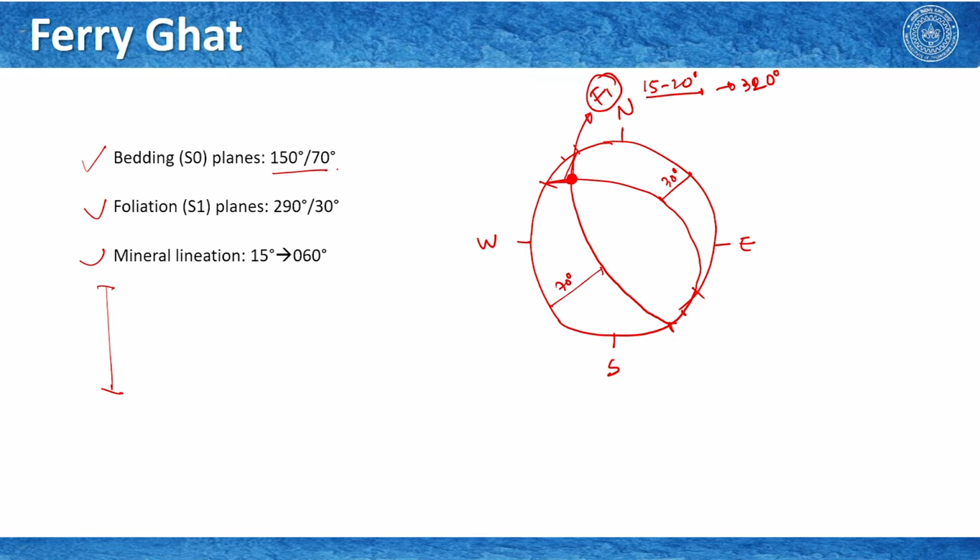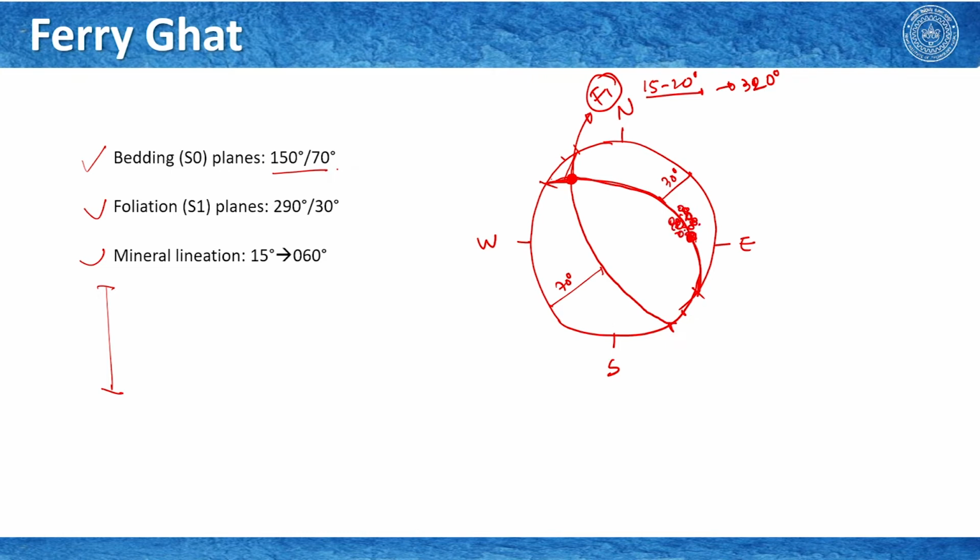Now, if I plot the mineral lineation that we have also seen on this foliation surface, they were somewhere like this. Okay. If I try to plot here, this is how they are concentrated. Okay.